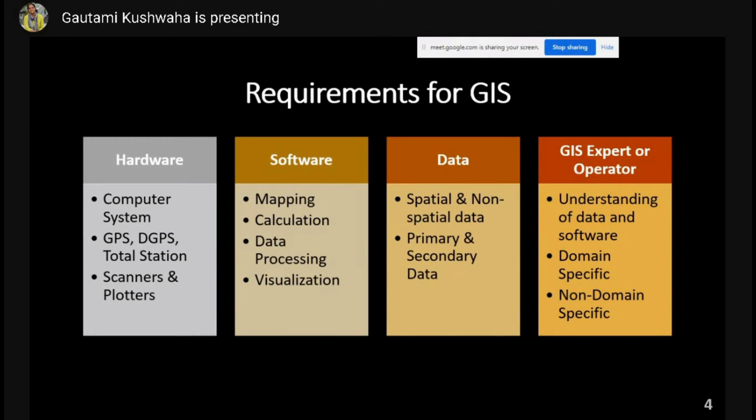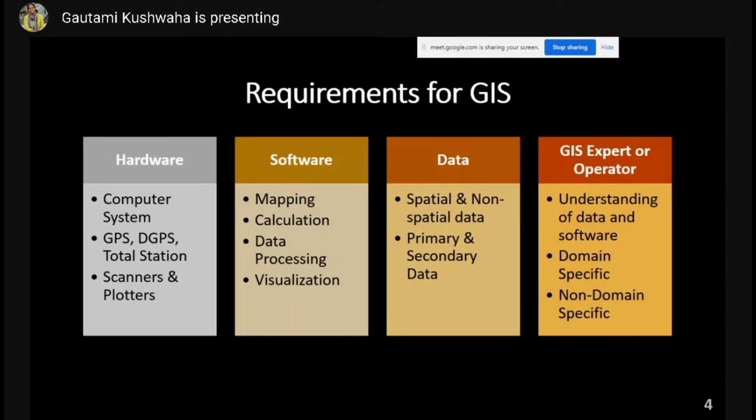Now the difference between primary and secondary data is that primary data is when you go to a site with your GPS device and you are collecting the information of location. So you are the person who is collecting the information. This becomes primary data when you yourself collect the data. Secondary data is when someone else has done the survey and published it, and you're using that data. Or satellite remote sensing imagery, that is also a very good example of secondary data. The satellite has collected the data, someone has processed it and provided you the final output. That is secondary data, right? So this is the difference between primary and secondary data.